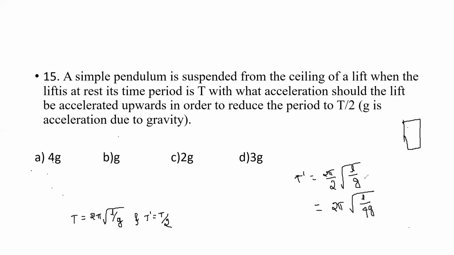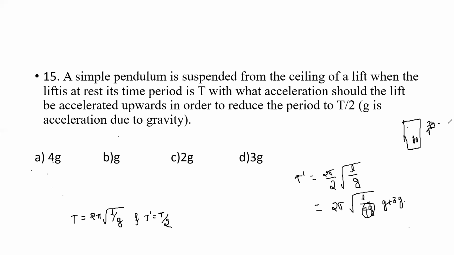The lift should be accelerated by 3g upwards, because the total acceleration is g plus 3g. Here this 4g can be written as g plus 3g. That is nothing but pseudo acceleration. Suppose here you take this point: downward it is g, and upward it is 3g. Therefore, the total becomes g plus 3g, that is 4g.